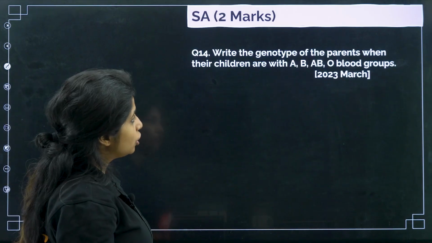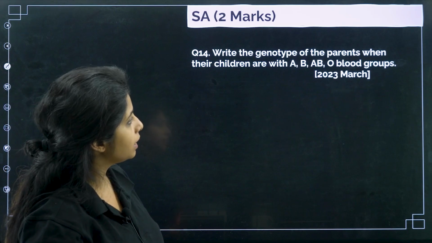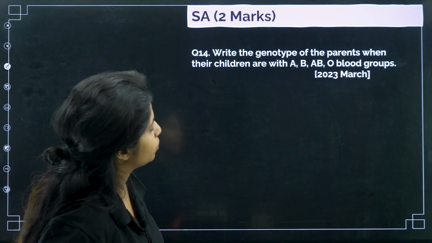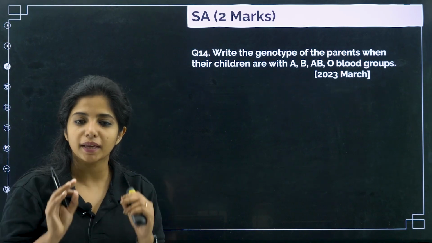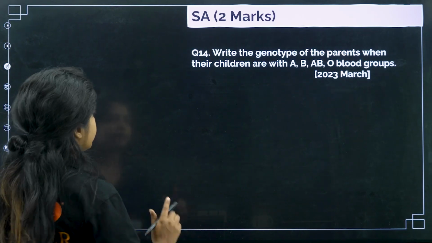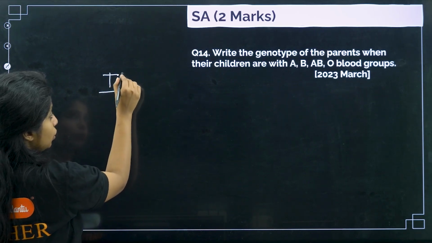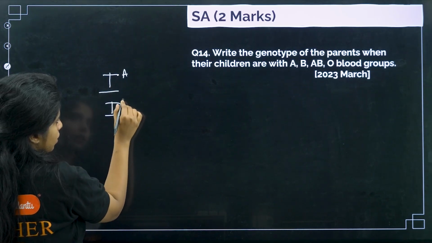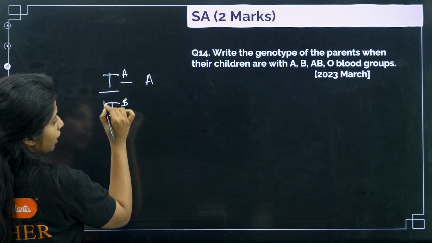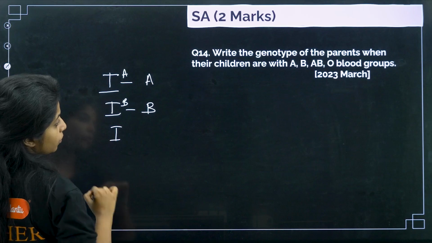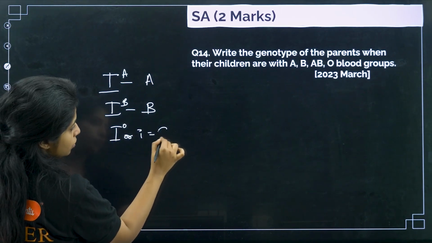Next thing, write the genotype of the parents when their children have A, B, O blood groups. What will be the genotype? Genotype means the genetic makeup of the parent. So I'll tell you one thing. You have 3 alleles for blood group. One is IA, which is for A blood group, one is IB, which denotes B blood group, and one is IO, or basically you write it like this, which denotes O blood group.